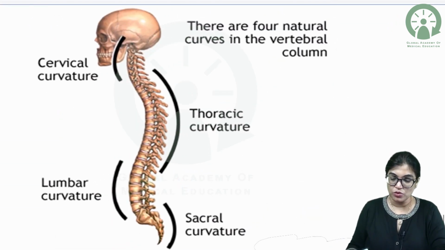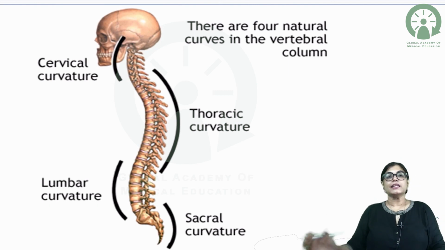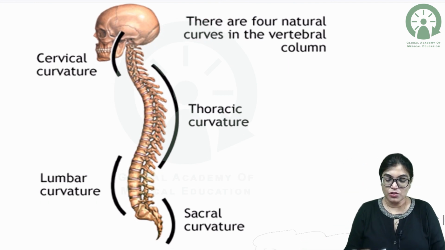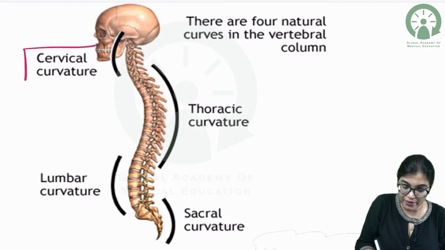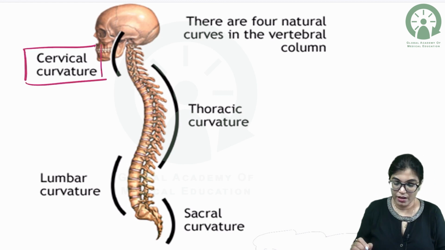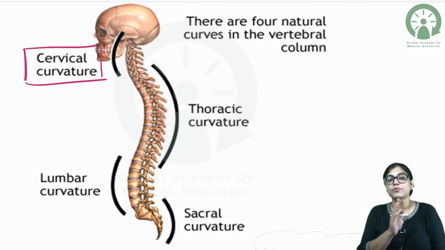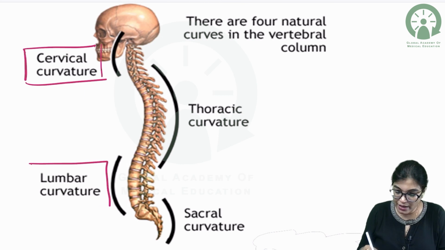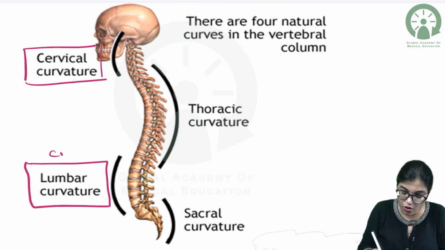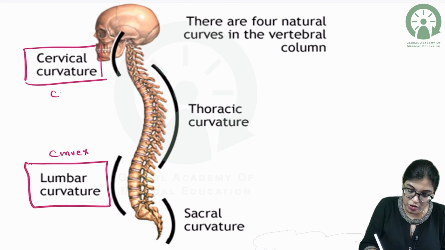For that, I would like to show you this image. You can see the entire vertebral column here. The cervical curvature is here, which is convex forward. Same way, the lumbar curvature is also convex in the forward direction.